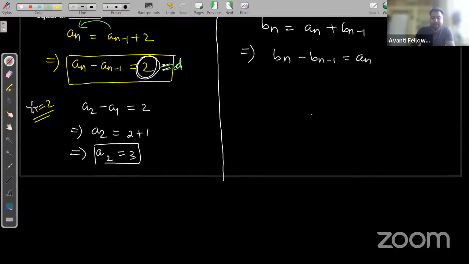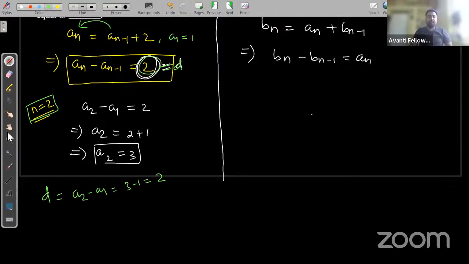Similarly, if we put n is equal to 2 here, suppose we are checking it, actually we have very less time. If we put n is equal to 2 here, you are getting a2 minus a1 is equal to 2. And it is given that a1 is equal to 1. So by putting the value of a1 here, we are getting a2 is equal to 3. If a2 is equal to 3, then the common difference is a2 minus a1, which is 3 minus 1 is equal to 2. Already it is given, right?